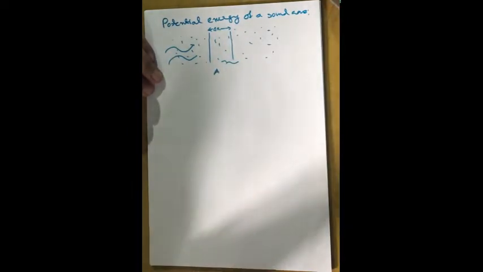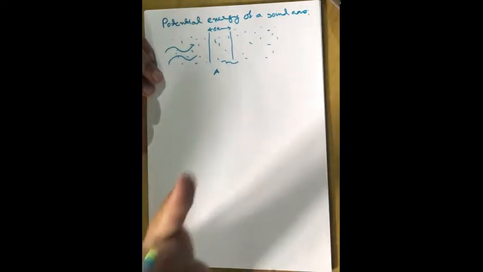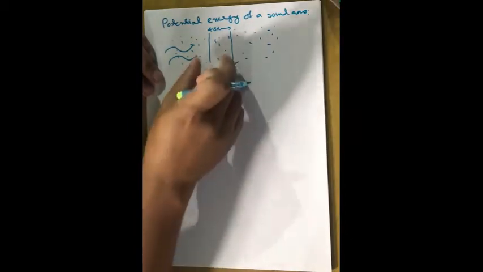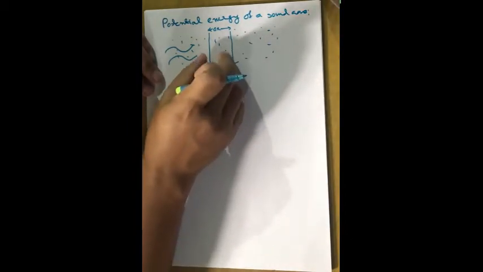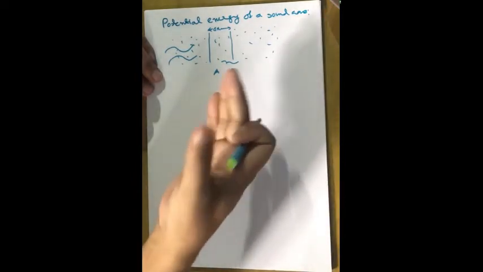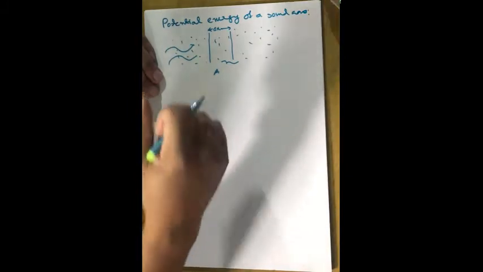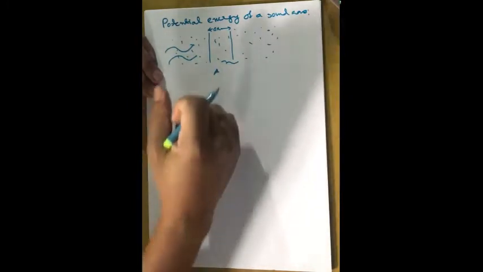Total energy will be the sum of kinetic energy plus potential energy. We have already calculated the kinetic energy part for this element. Once we know the total energy, then we can easily calculate the value of the potential energy. This is the way we are going to proceed.